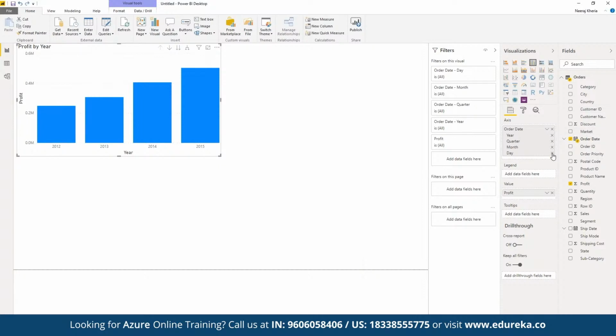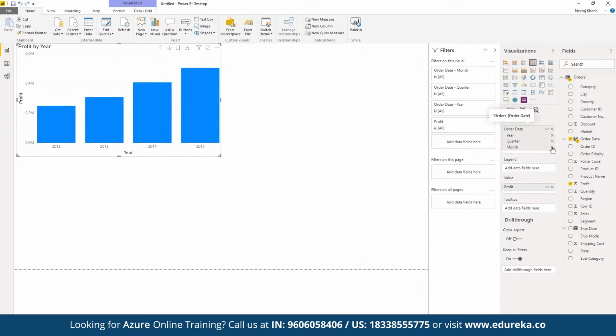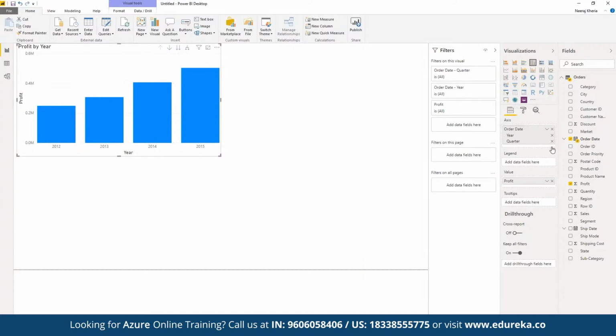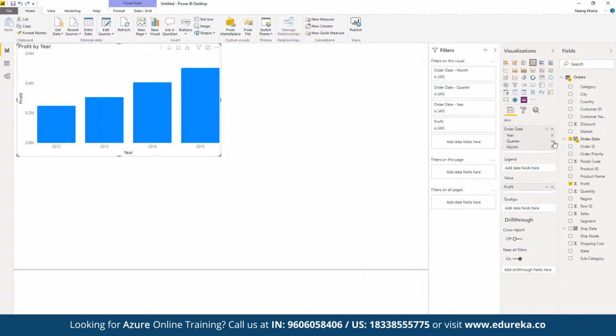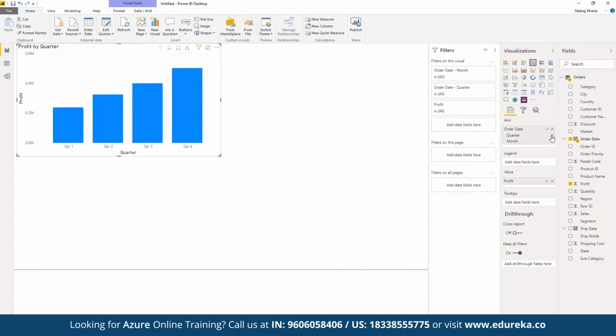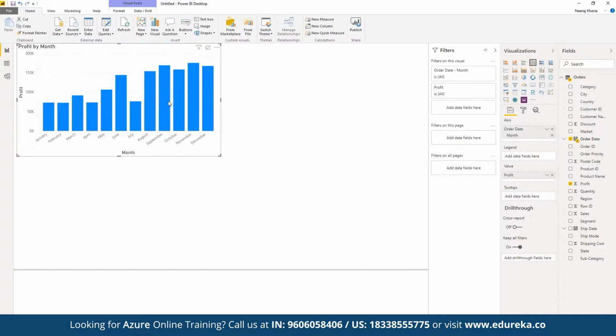Let's say we want to see the report based on different months, not just based on year, but based on the quarter, as in quarter one, quarter two, quarter three. And then we want to see the entire report based on the month itself instead of quarter. We want to simply segregate them based on month, so we can see which month has performed really well and which month has not been able to meet the current expectations. We can see the entire report here.